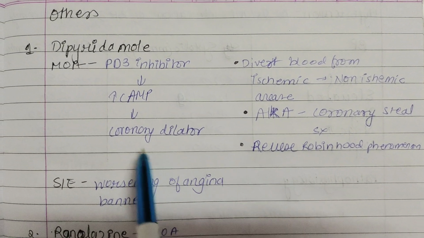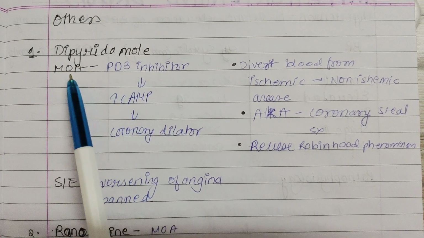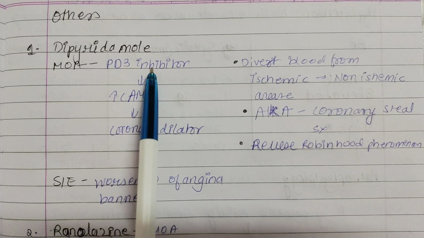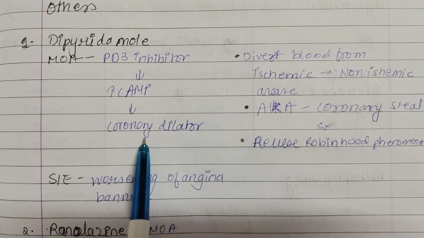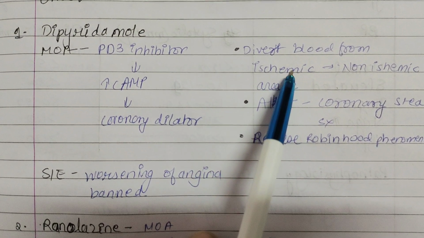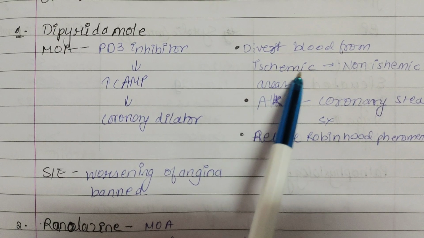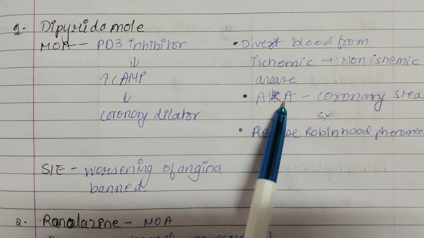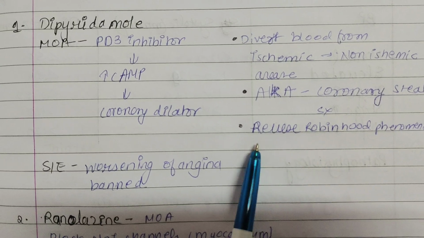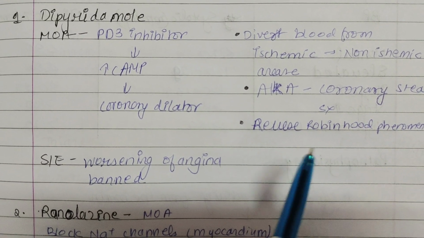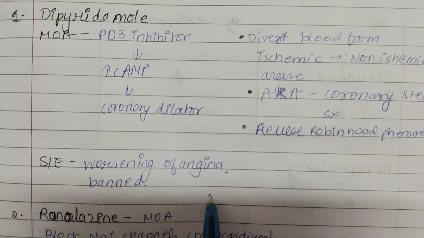Other anti-anginal drugs are dipyridamole. Mechanism of action is PDE3 inhibition that leads to increased cyclic AMP, and it is a coronary dilator. It diverts the blood from ischemic areas to non-ischemic areas. That is also known as coronary steal syndrome. It is the reverse Robin Hood phenomenon and it leads to worsening of angina, so it is a banned drug.